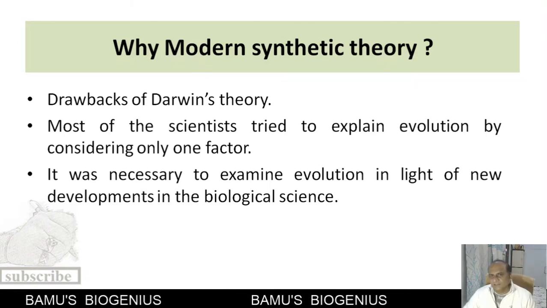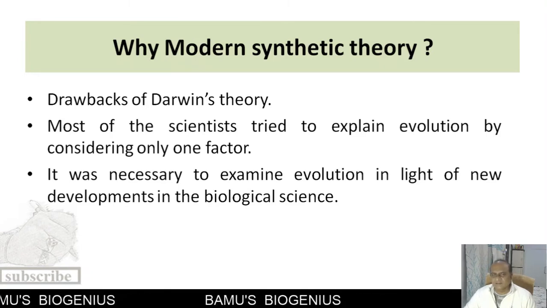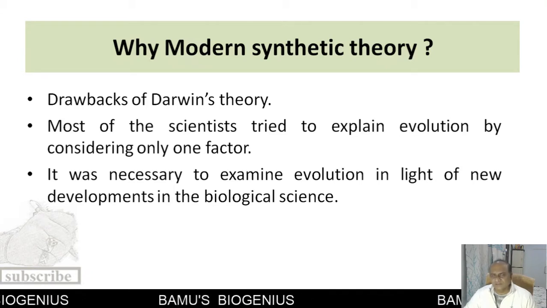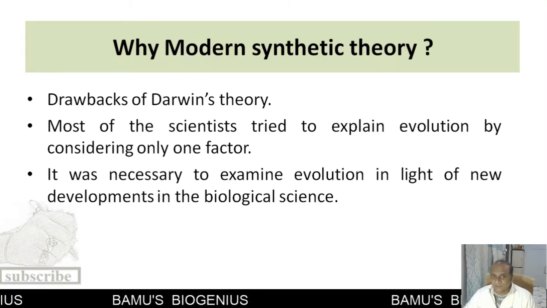Now, before explaining the modern synthetic theory, it becomes necessary that we learn about the scientists who first tried to explain evolution with single factors.